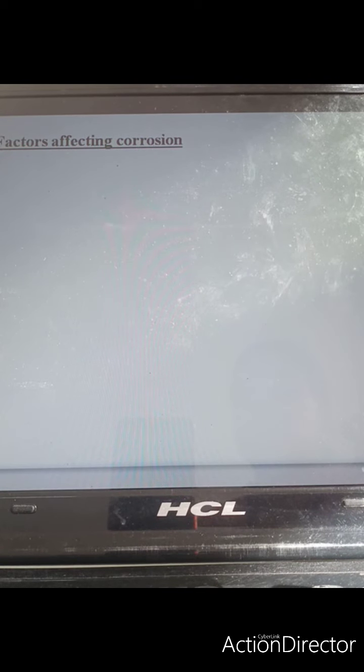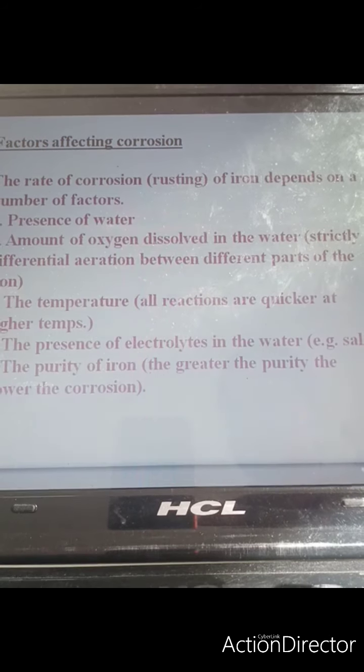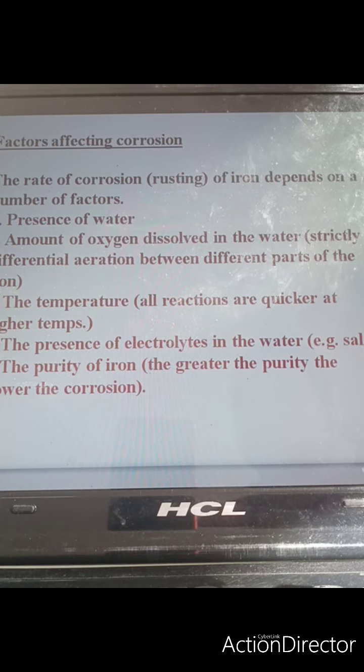We should know what are the various factors which affect corrosion. Corrosion depends on many factors, like the presence of moisture is a must. Secondly, the amount of oxygen which is dissolved in water. Then the temperature, because when we increase the temperature, the rate of chemical reaction increases. And the presence of electrolyte in the water, and of course the purity of the metal, because the greater the purity, the slower will be the corrosion.